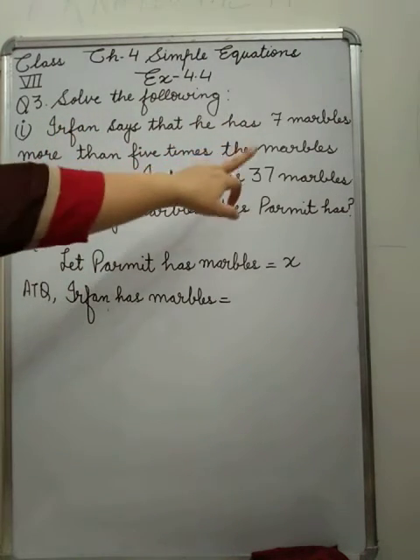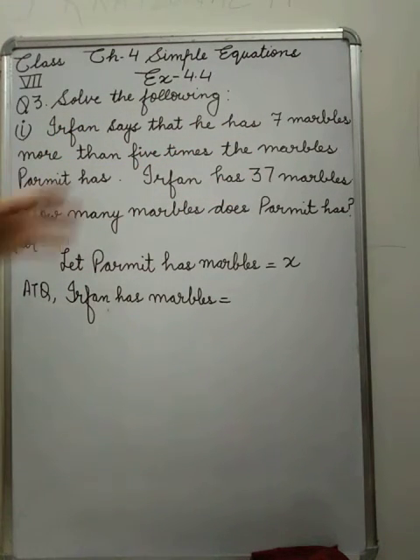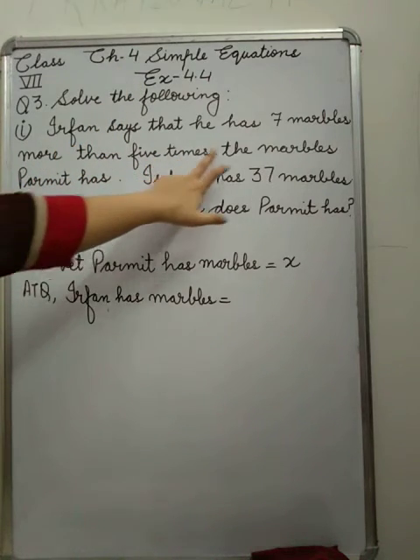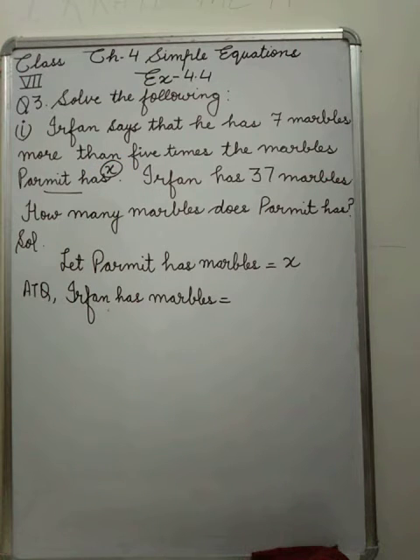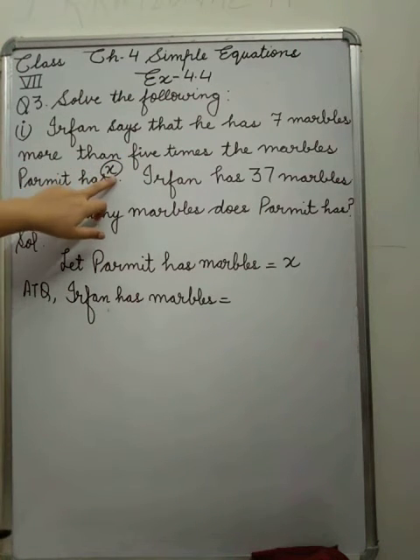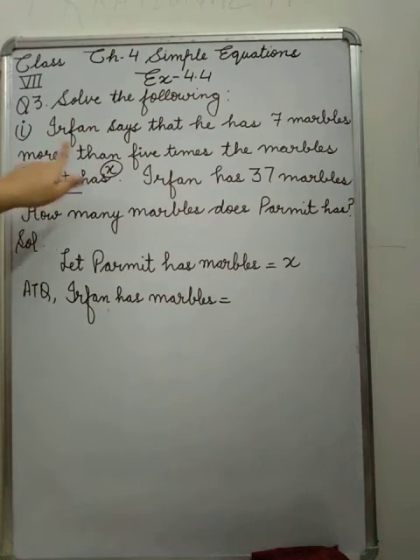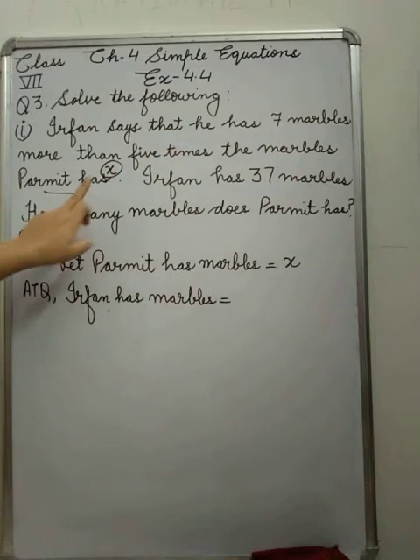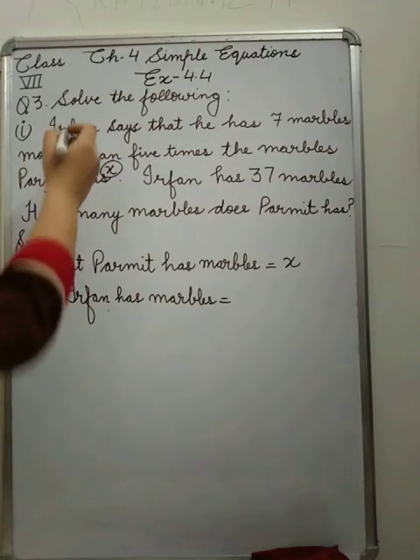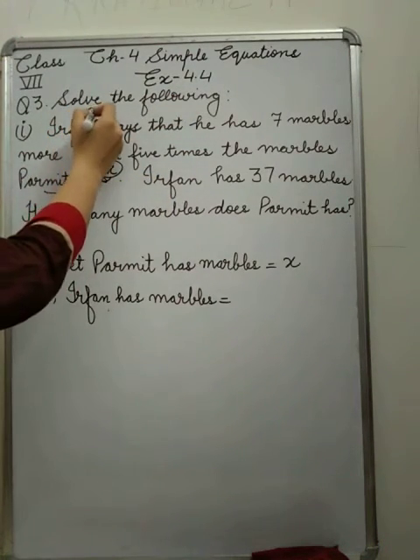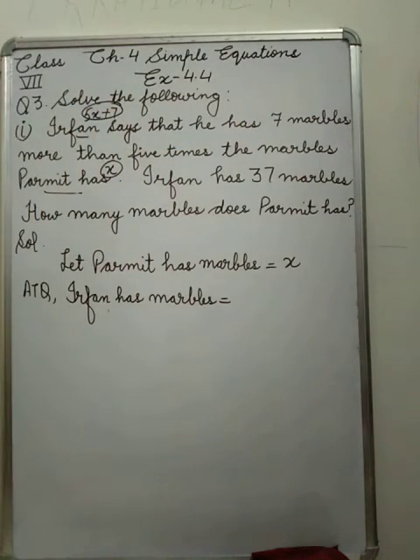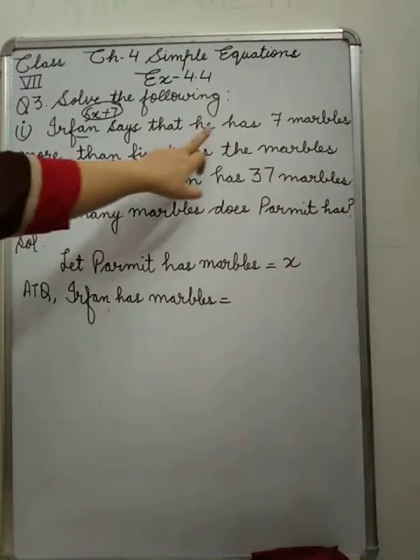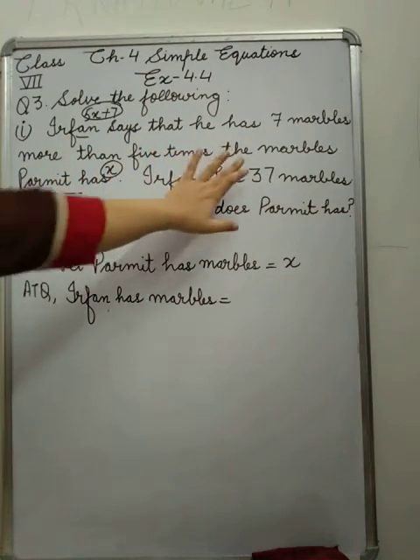Irfan is saying that he has 7 marbles more, that means plus 7, more than 5 times the marbles Parmit has. Whatever the marbles Parmit has, let us suppose x, it's 5 times and plus 7, because he is saying more. So Irfan has 5 times the marbles Parmit has plus 7. That means 5x plus 7.